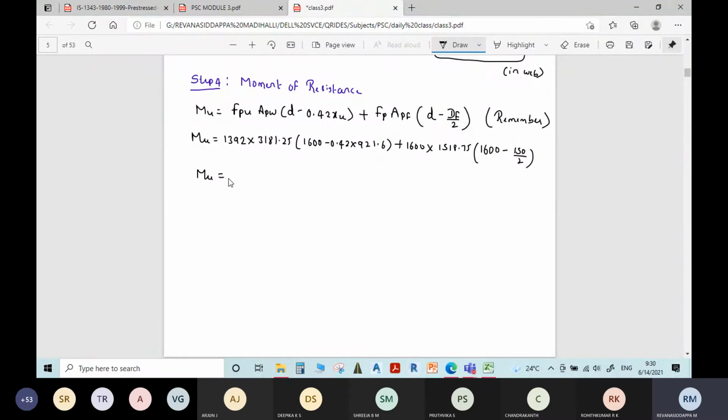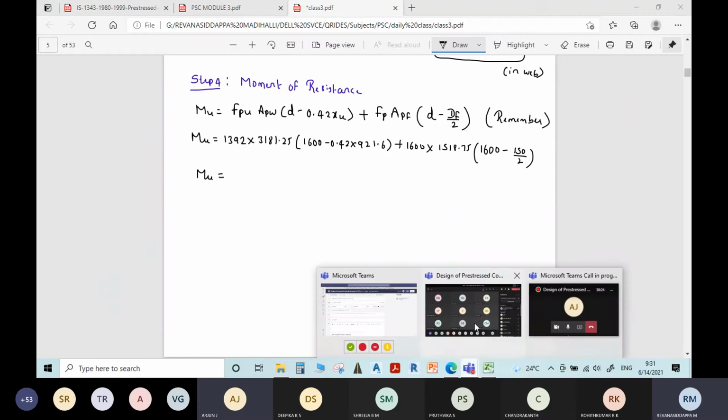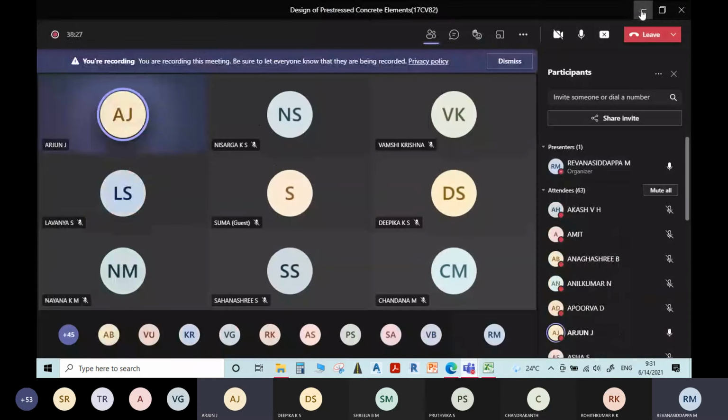Tell me the answer. All of you are solving? 9.076 into 10 power 9 Newton mm. Yes.